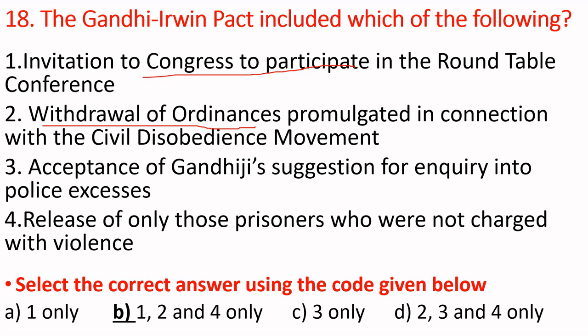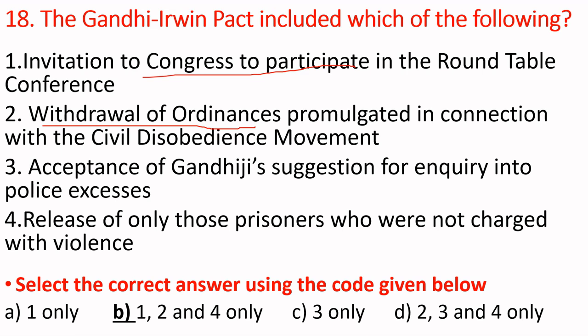After capturing Dandi, he started towards Dharasana. He announced that he would capture the Dharasana salt factory. Then the British immediately arrested Gandhiji and put him in prison. To invite Gandhiji or the Congress party to the second Round Table Conference, Lord Irwin came to India and concluded an agreement with Gandhi, that is the Gandhi-Irwin Pact or Delhi Pact.